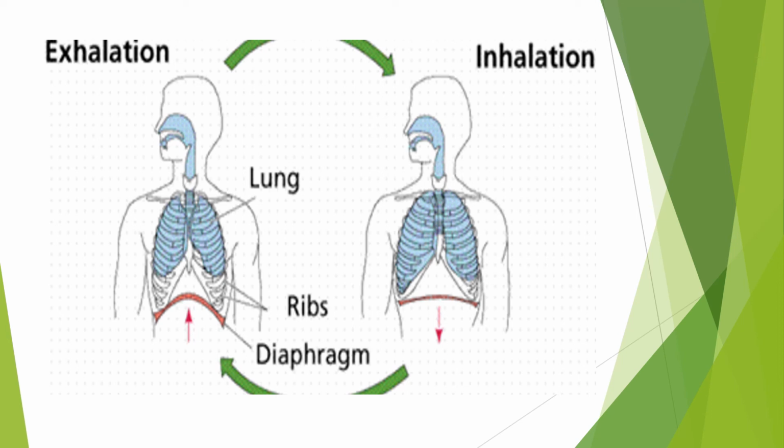When we are inhaling, the diaphragm will contract. When the diaphragm contracts, it becomes flat, and then the rib cage comes outward and upward. So in the thoracic cavity, the space will increase. The lungs can expand in that situation, and air gushes inside the lungs. So this is how the inhalation and exhalation process takes place.